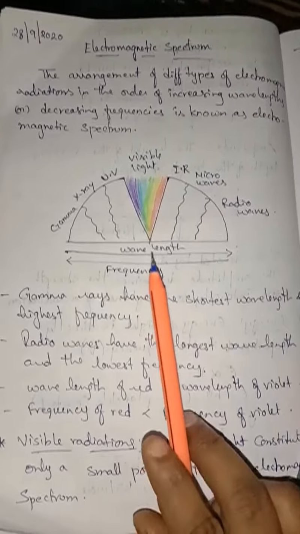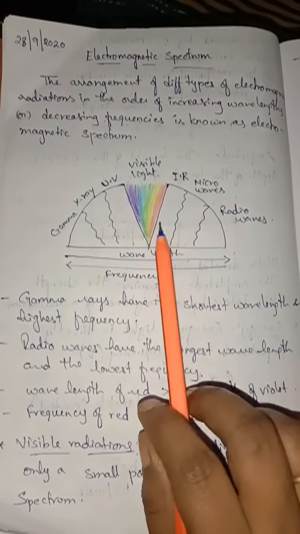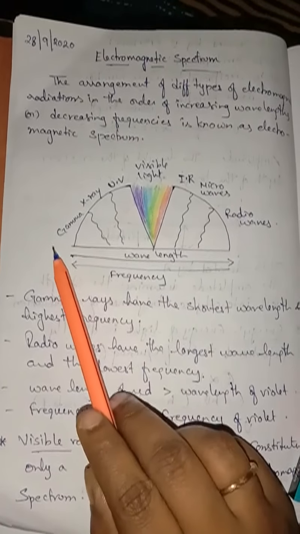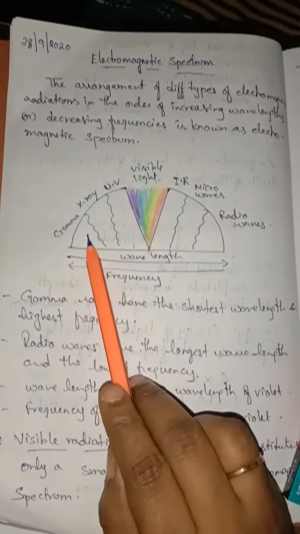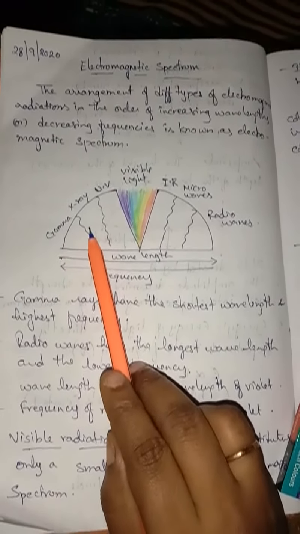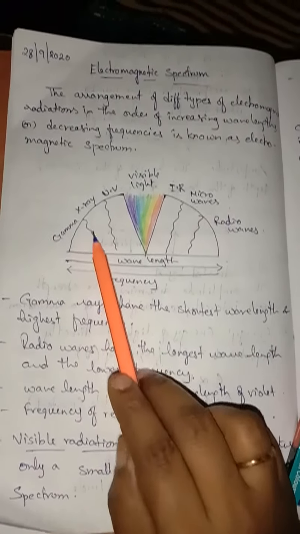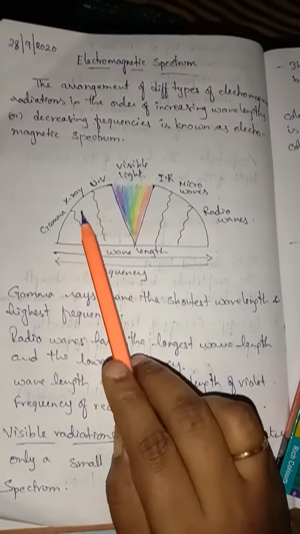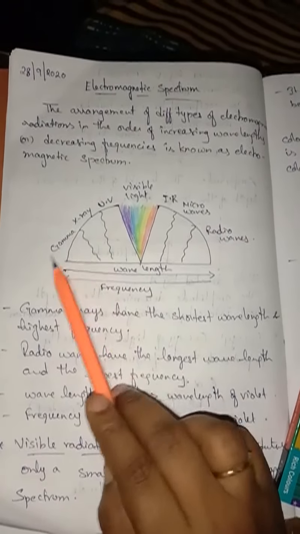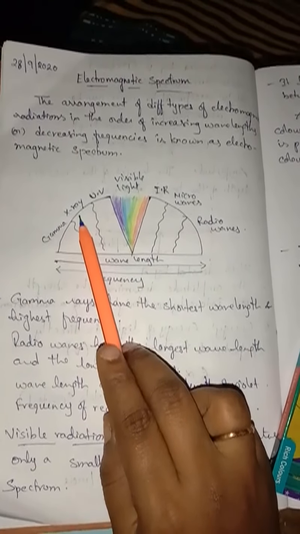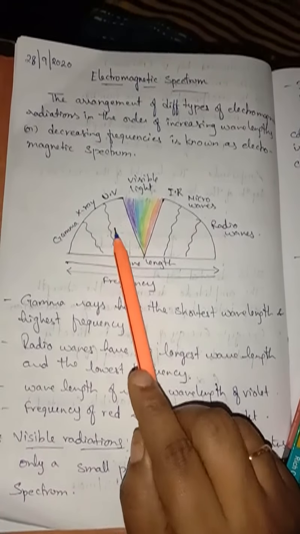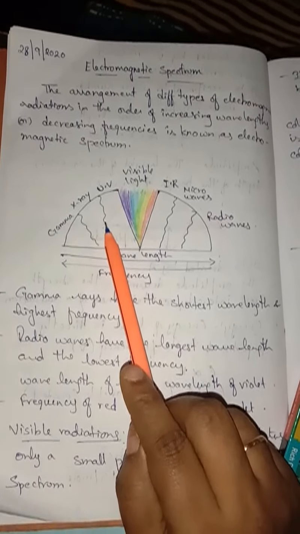And from where are we getting these gamma rays, X-rays, UV rays, IR, microwaves and radio waves? These are types of radiations. For example, gamma rays can be produced from radioactive elements, whereas X-rays can be produced if you place a metal obstacle in the path of a fast moving electron. The rays that are produced are called X-rays. Next, ultraviolet rays can be produced from the sun. From the sun, the rays we get are ultraviolet rays.